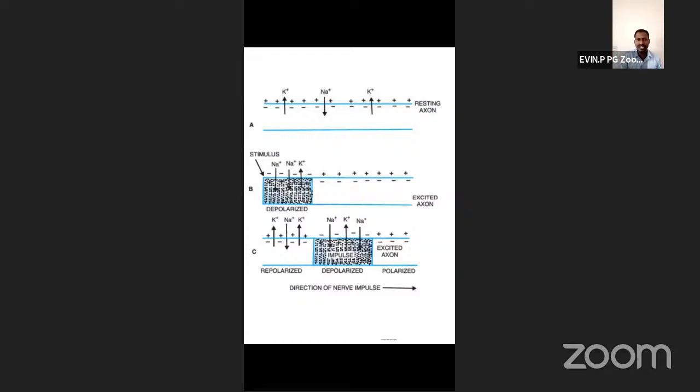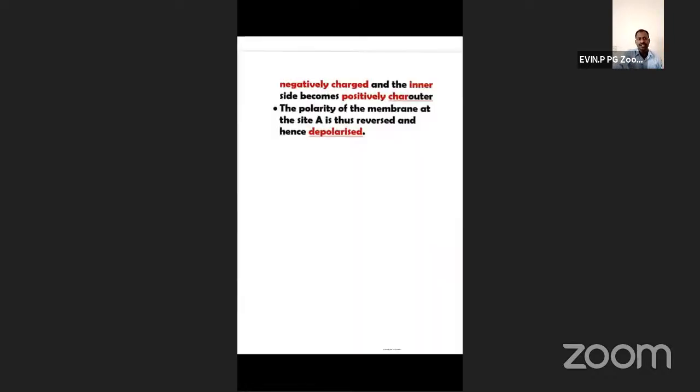Regarding potassium ions, the membrane is highly permeable. So the restriction is for sodium ions only.